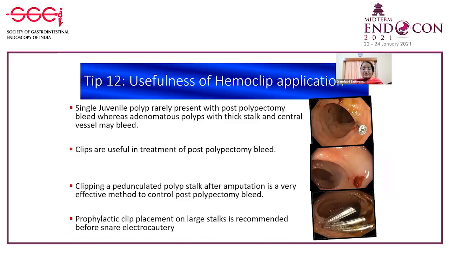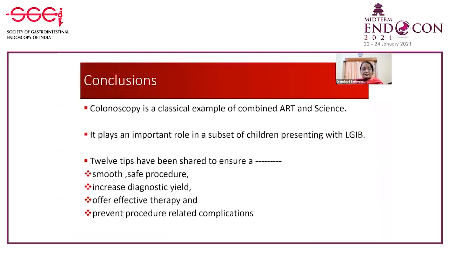Finally, tip 12 is when will you use hemoclip application? In a single juvenile polyp, rarely do we have bleeding post-polypectomy, so we do not require it. Sometimes, when there are adenomatous polyps or polyps with a thick stalk, clips can be used either initially in the treatment of post-polypectomy bleed, or you clip a pedunculated polyp soon after amputation to control the post-polypectomy bleed, or sometimes you use it as prophylactic clip placement on large stalks before snare cautery.